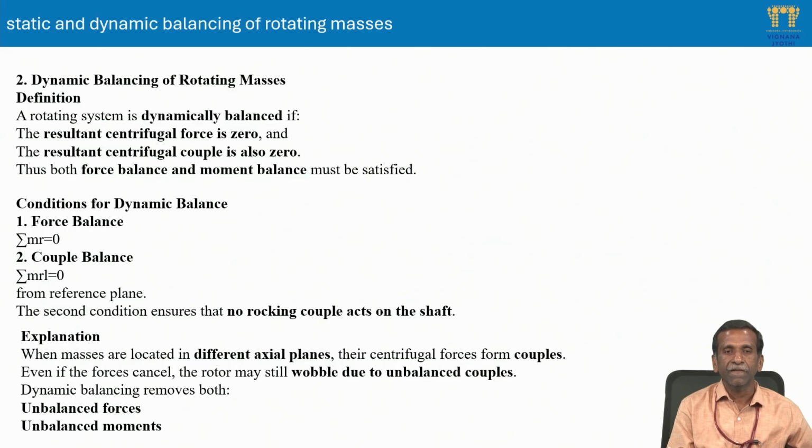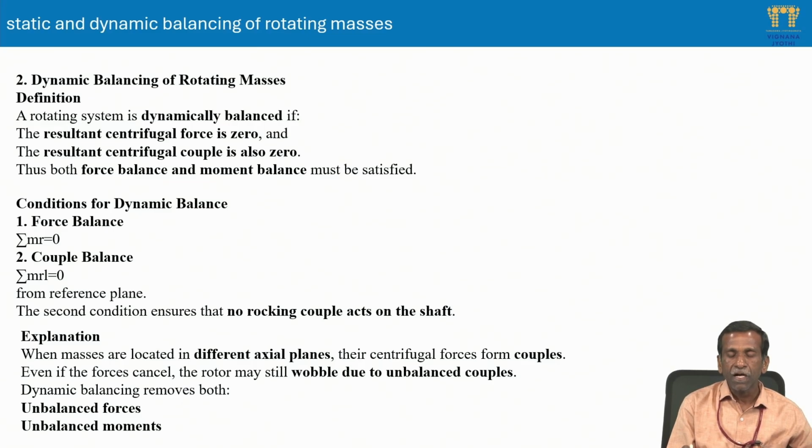Now coming to dynamic balancing. As we have seen, a rotating system is dynamically balanced if the resultant centrifugal force is 0, and the resultant centrifugal couple is also 0. When this couple arises, both the force balance and the moment balance must be satisfied.